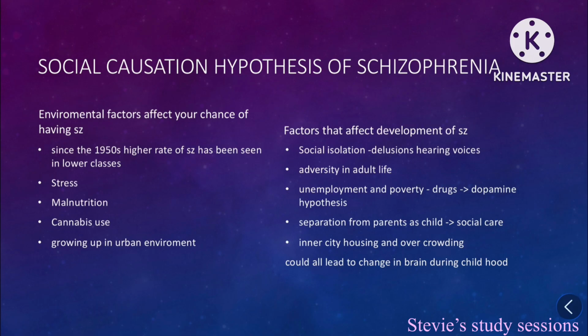Also, factors that affect the development of schizophrenia include social isolation, which can lead to delusions, adversity in adult life, unemployment and poverty, which can lead to doing drugs, which can lead to an increased amount of dopamine in your system, separation from parents as a child, which can lead to being in the social care system, inner city housing, and poverty and overcrowding. All these factors can lead to a change in brain plasticity during childhood, which can increase your likelihood of developing